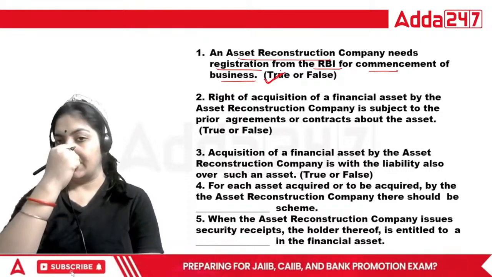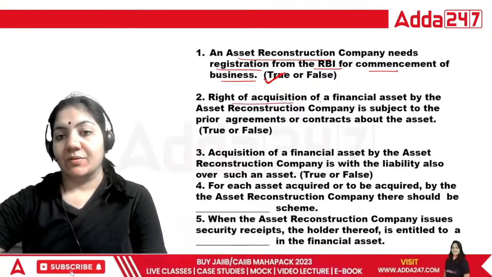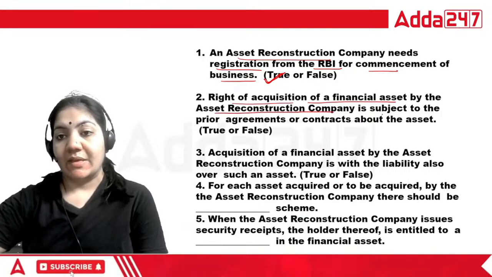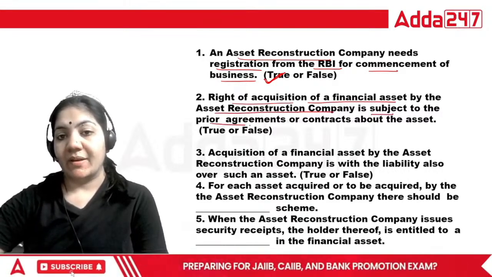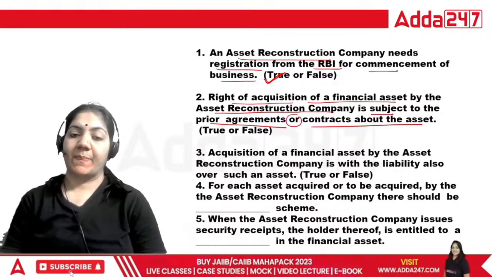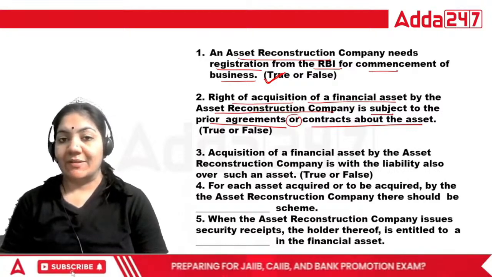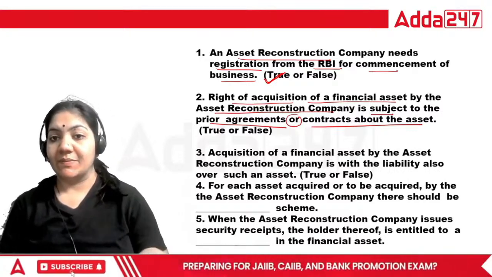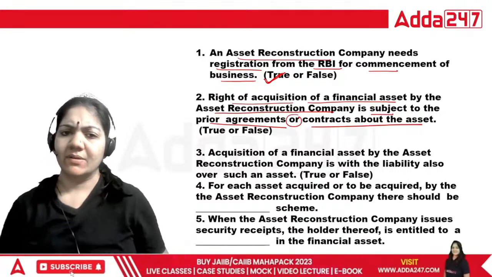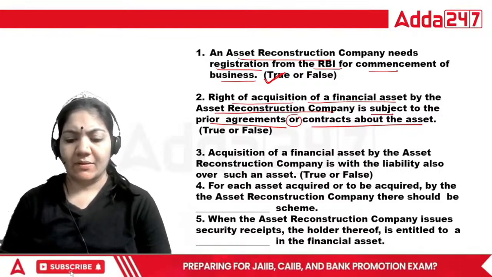Right of acquisition of financial assets by the ARC company is subject to the prior agreement or contract about the assets. That is right or wrong?